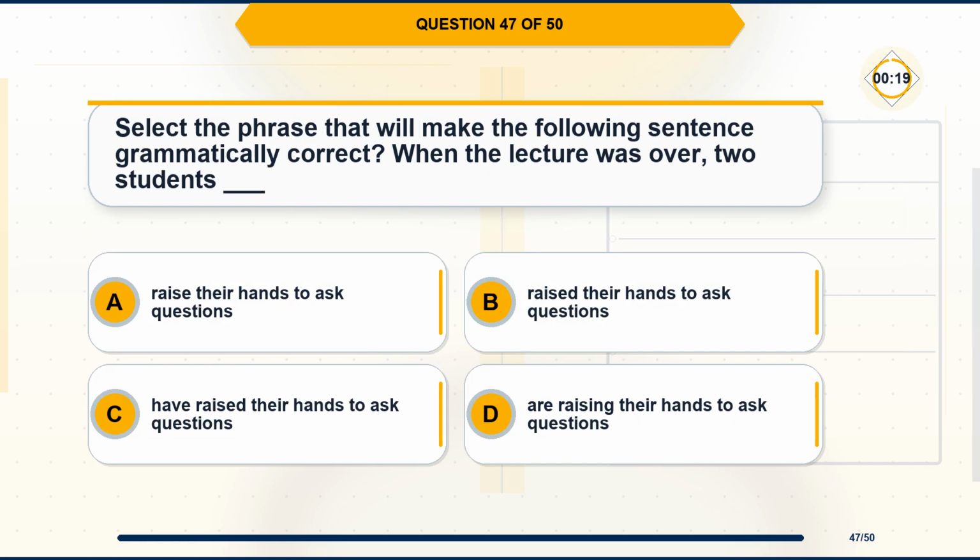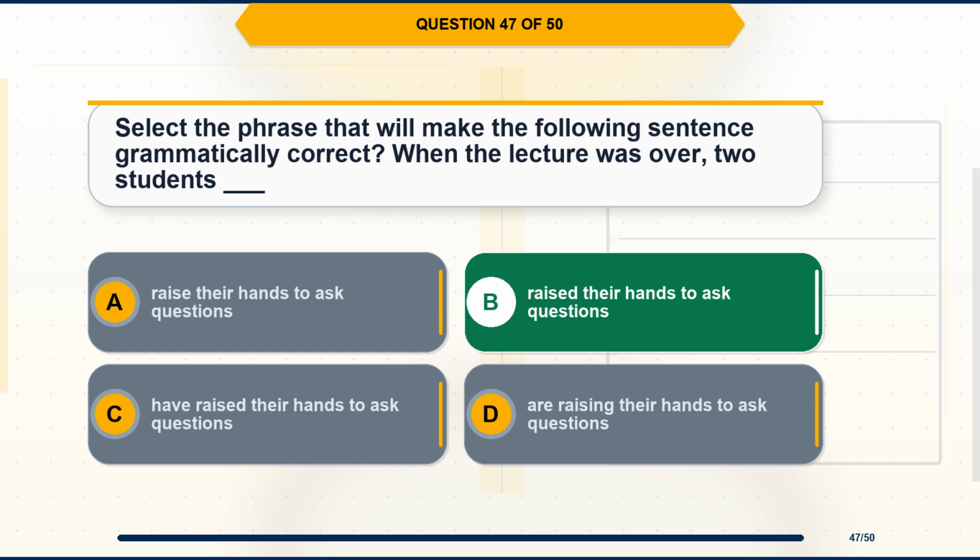Question 47. Select the phrase that will make the following sentence grammatically correct. When the lecture was over, two students blank. Option A, raise their hands to ask questions. Option B, raised their hands to ask questions. Option C, have raised their hands to ask questions. Option D, are raising their hands to ask questions.